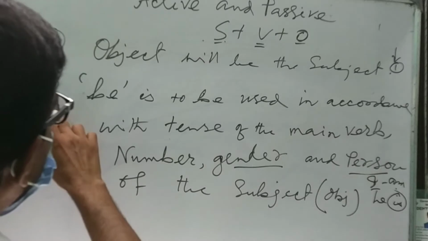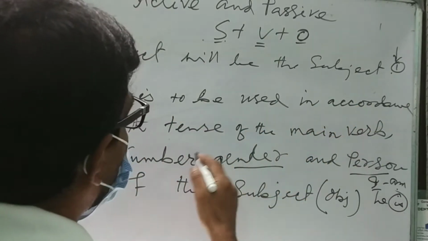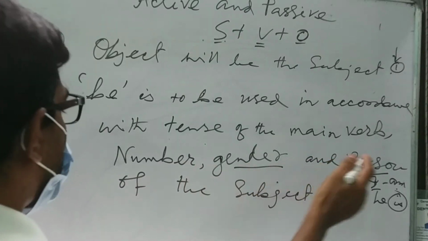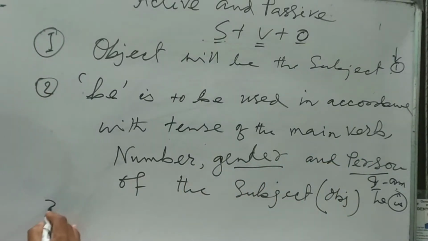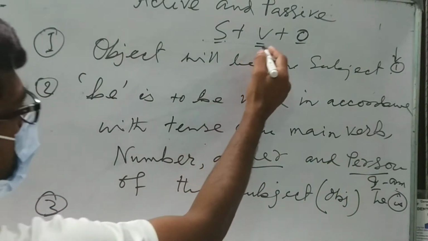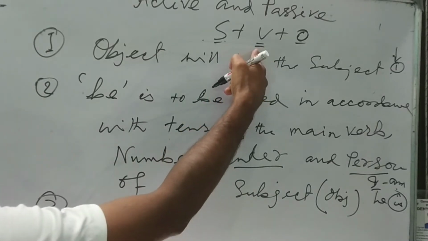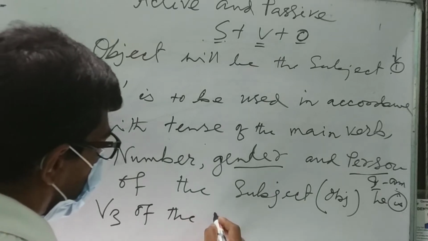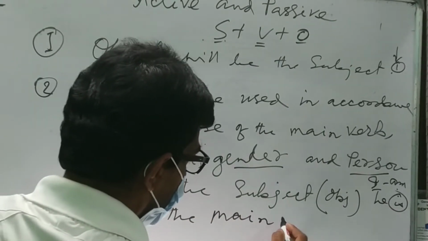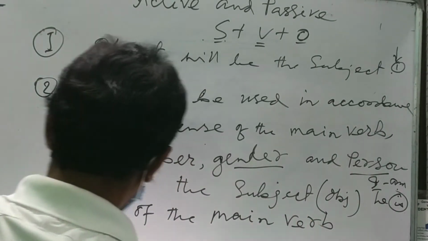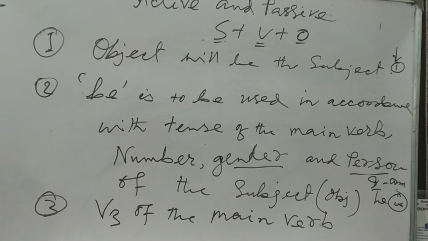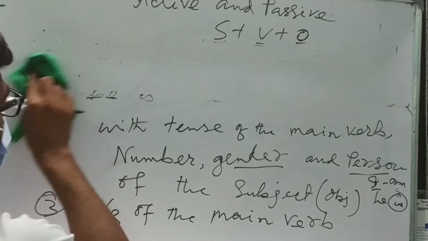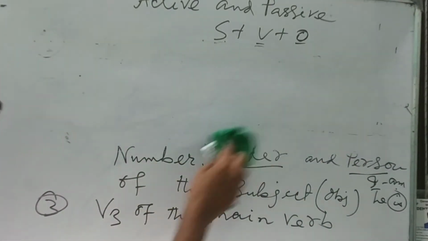Then the next stage is this. The be is to be used in accordance with the tense of the main verb, number, gender and person of the subject. Third is very simple. V3 of the main verb. Then number 4. What is the fourth rule? Let us see.